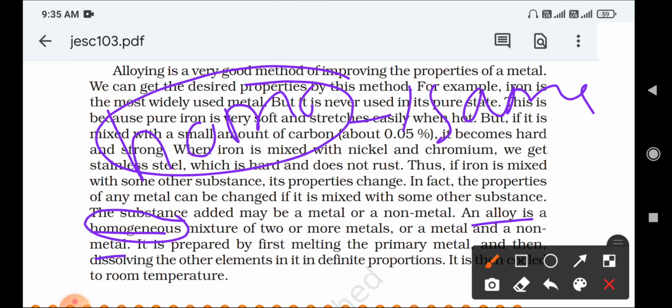Homogeneous means the composition is uniform throughout. A mixture whose composition of elements is uniform throughout is called a homogeneous mixture.